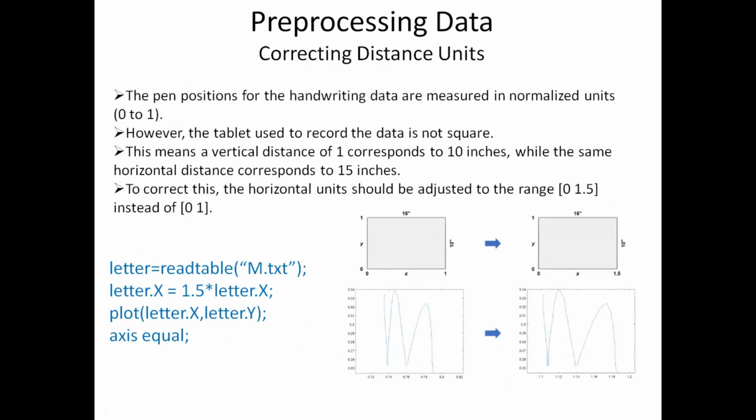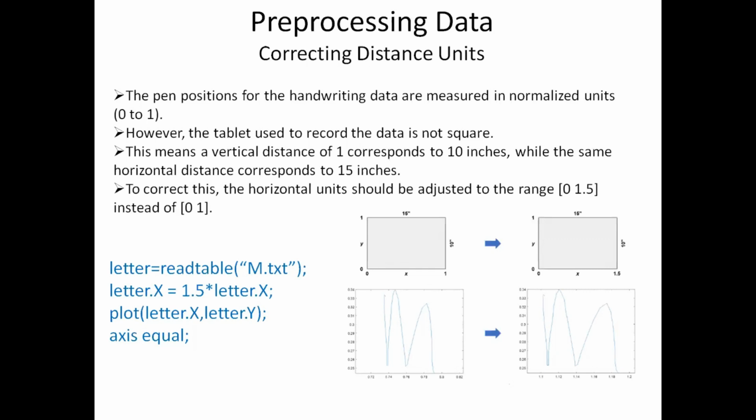What correction we need here is that the tab that we use for writing these letters is not a square tab, it is a rectangular tab. Means the horizontal length of the tab is more than the vertical length of the tab when you keep it in the landscape position.